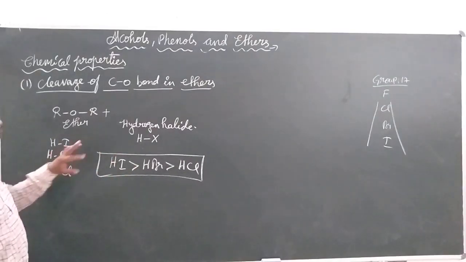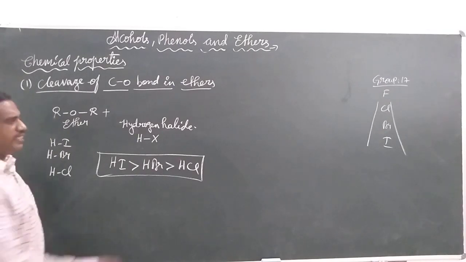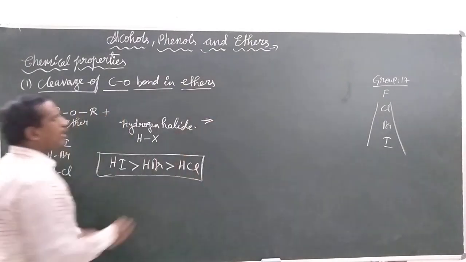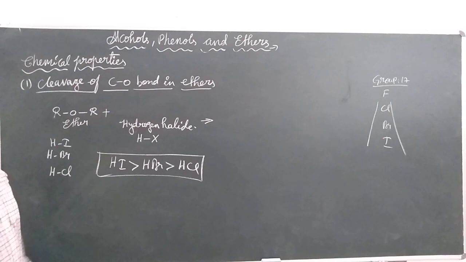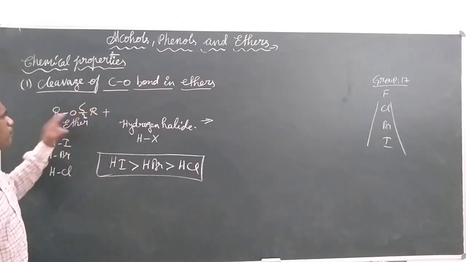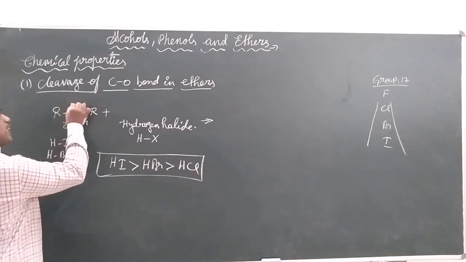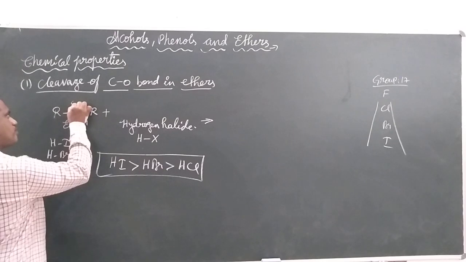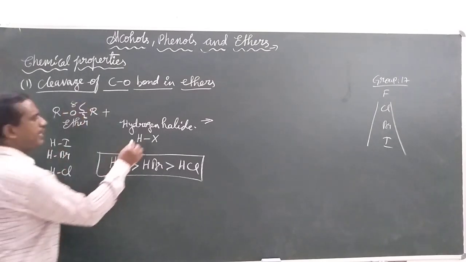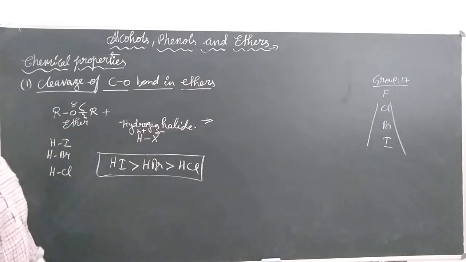So let us see what happens when this hydrogen halide is reacted with our ether. One of the carbon-oxygen bonds will be cleaved. We don't know which one yet. Here we have partial positive and partial negative.